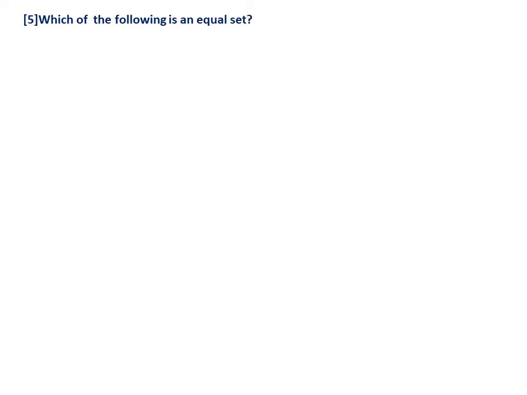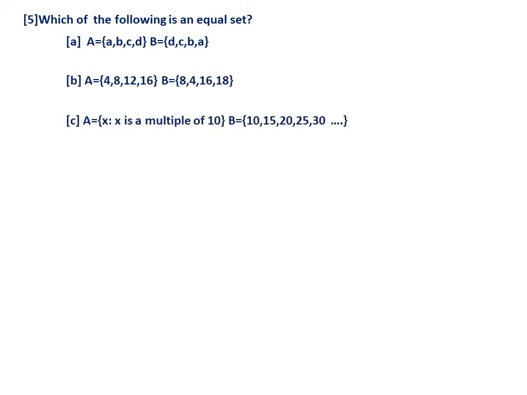So the fifth one: which of the following is an equal set? Of course it is a very simple question. I purposely included this because of equivalent and equal sets. Now it is very clear, A and B in the first option are equal, because ABCD and DCBA have the same elements, only the order is different, and we have seen that in the case of sets the order of the elements is not important.